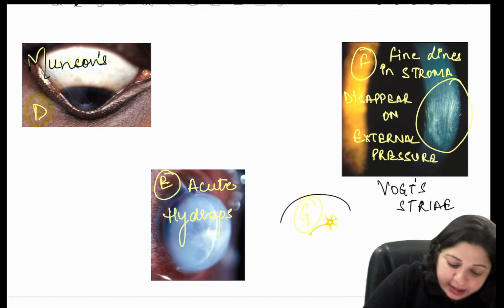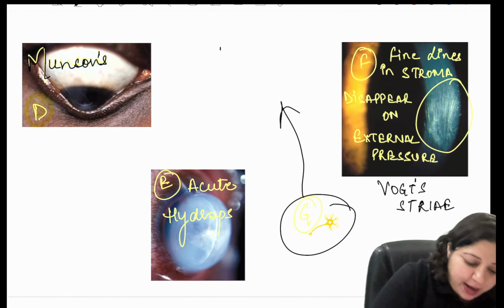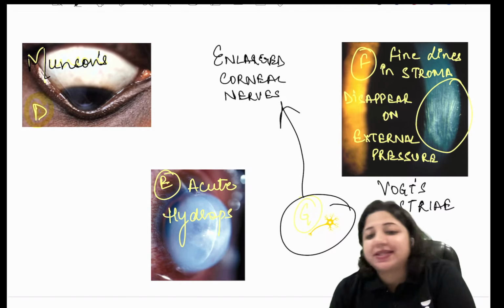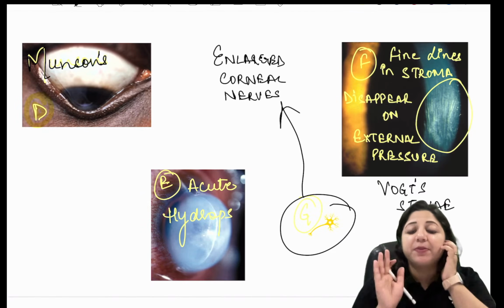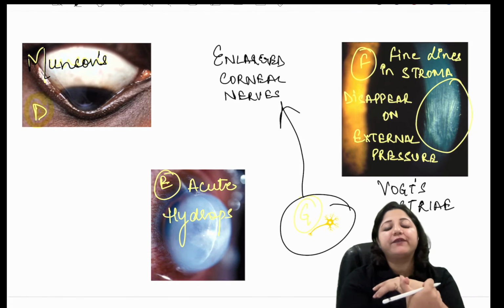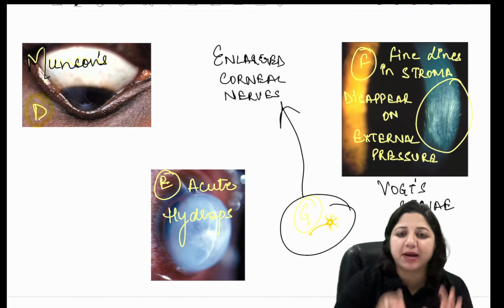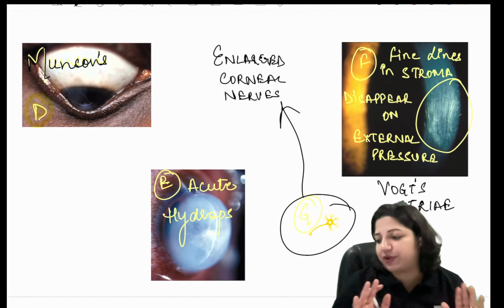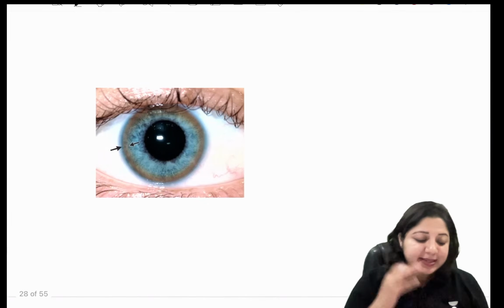And last but not the least, you have an enlarged cornea. So these are the important signs of keratoconus. A must know. Keratoconus must know. Visual pathway defects and visual pathway must know. These are the topics where you can't afford to sit without knowing them. Okay, so this is keratoconus.